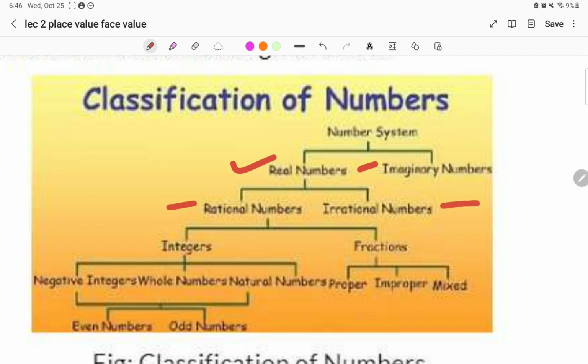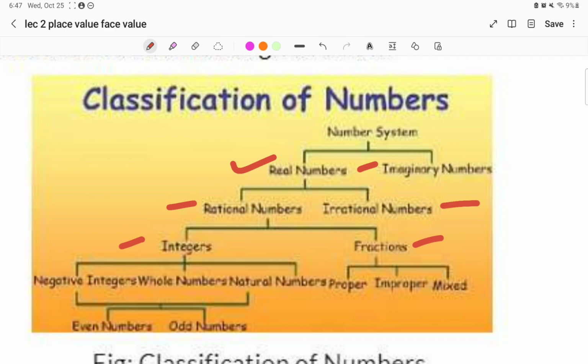We have seen what rational numbers and irrational numbers are. Further, the rational numbers are divided into two categories: integers and fractions. The whole topic is going to revolve around this, and questions are asked from integers as well as fractions. What are negative numbers, whole numbers, natural numbers, even, odd, proper fraction, improper fraction, mixed fraction, prime number, composite number, consecutive prime, consecutive even? What are these?